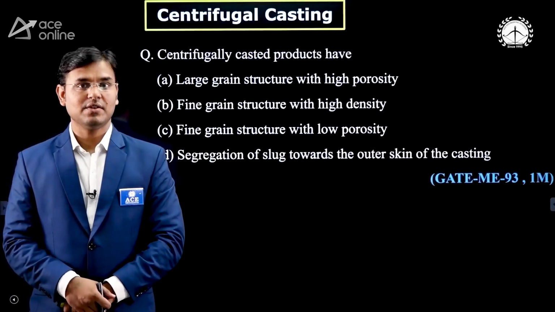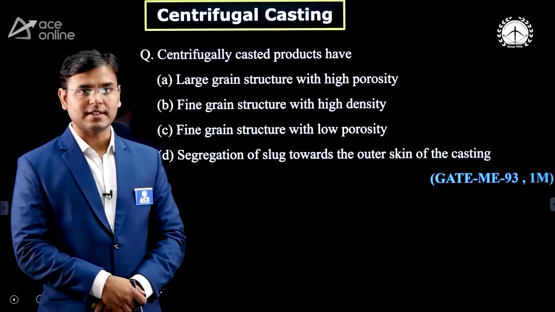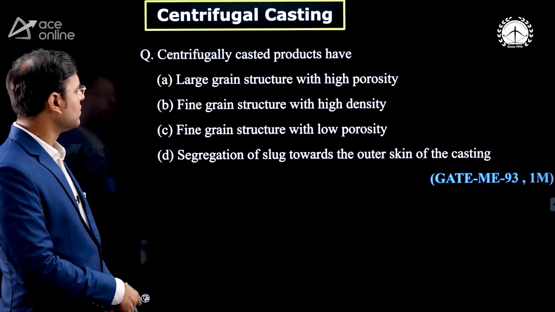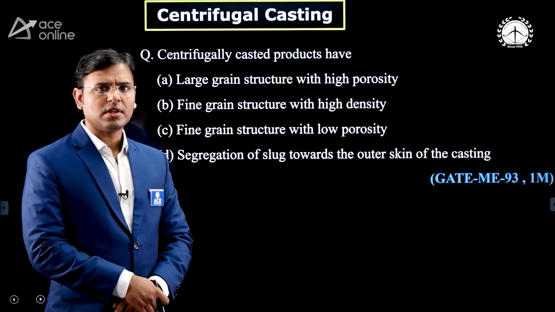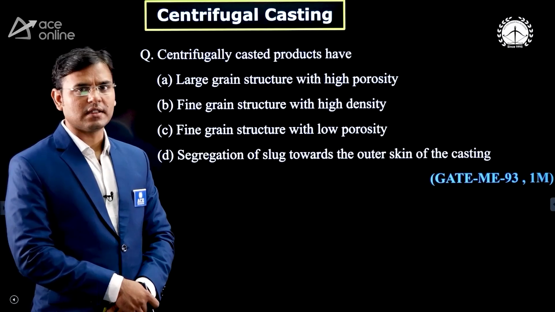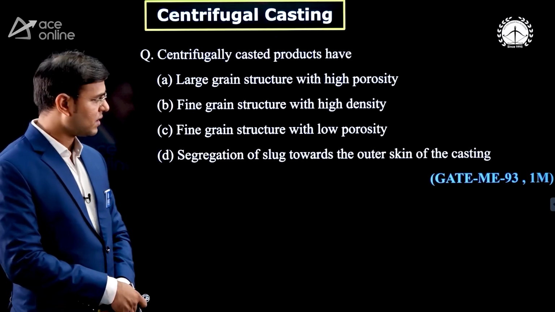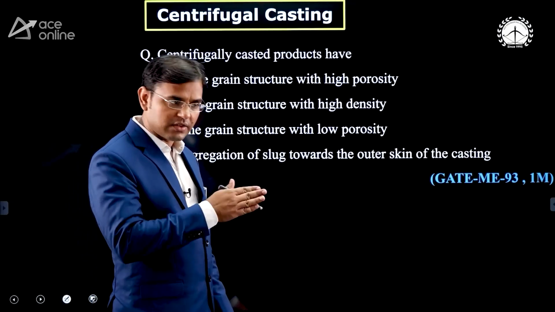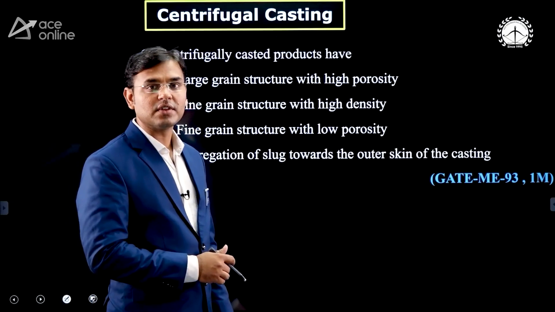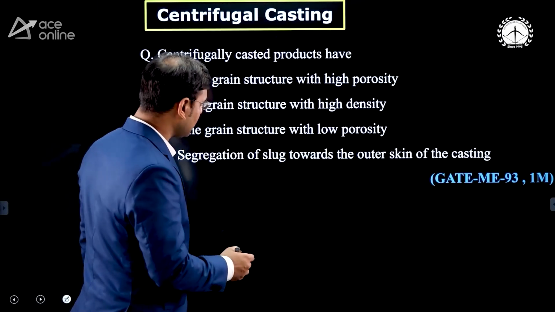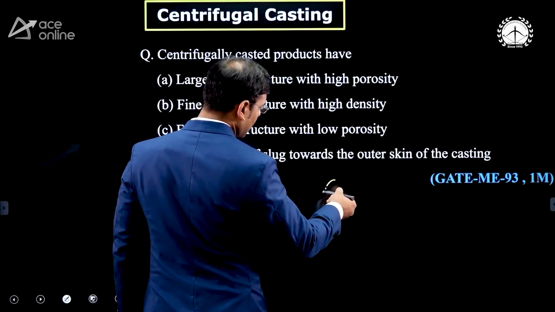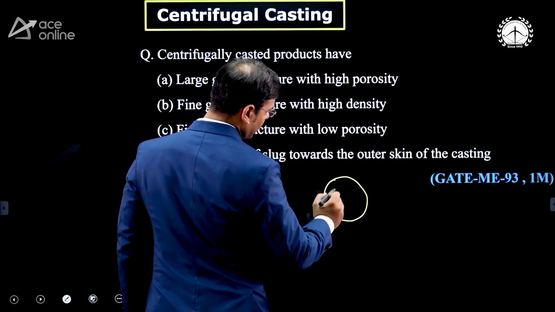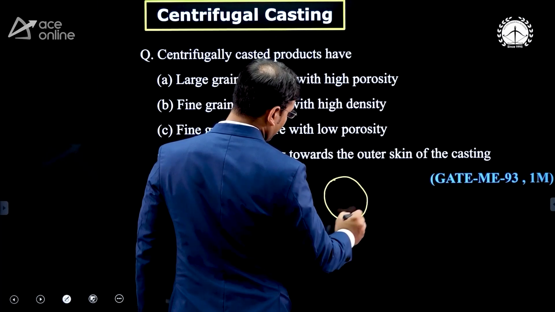Now see some theory question of the GATE examination which is asked on centrifugal casting. Just see the centrifugally casted product. You can see that in centrifugal casting, the mold is continuously going to rotate, and as the mold is continuously rotating, it is throwing that molten metal. You know that by centrifugal casting, we are going to manufacture pipes. Here, this pipe we have to manufacture.